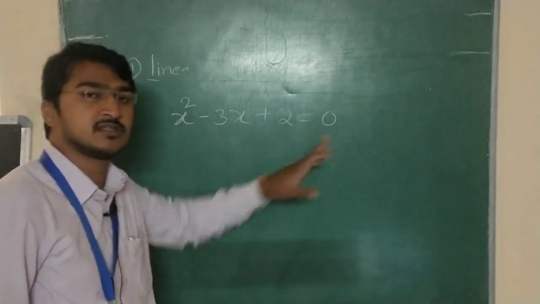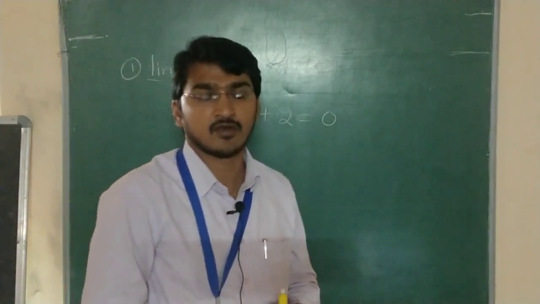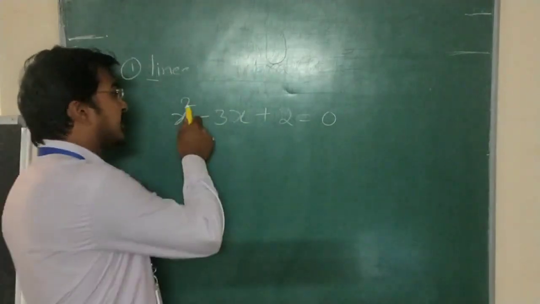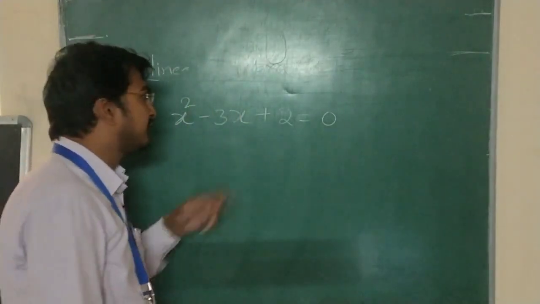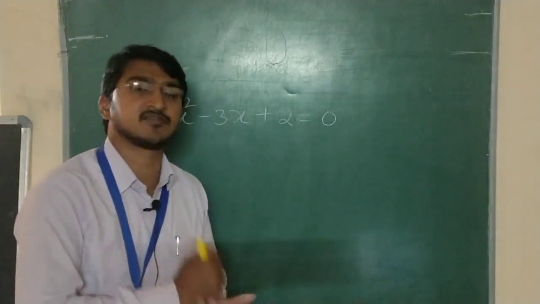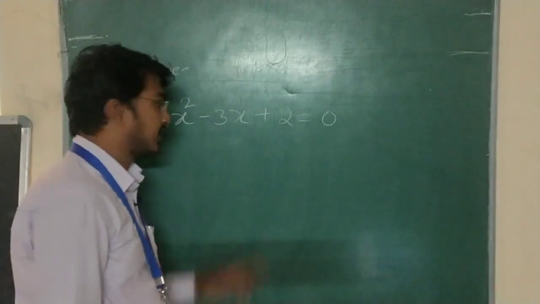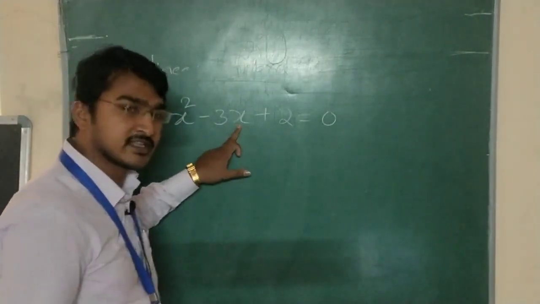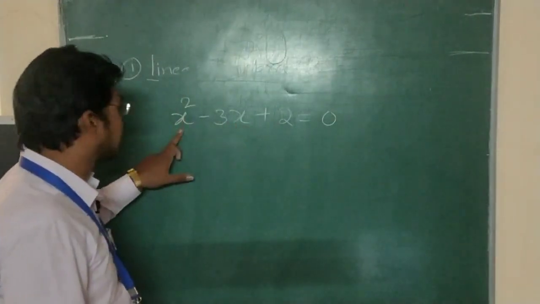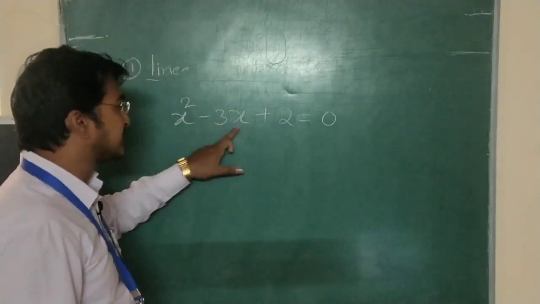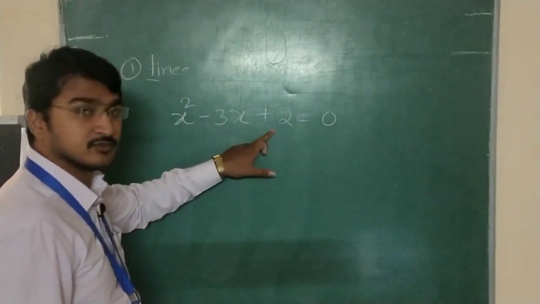This is a second order algebraic equation. I want to find the x value. At what value of x will this become 0? For example, if you put x value 0, what happens? 0 square is 0, minus 3 into 0 is 0, but plus 2. So this will become 2.